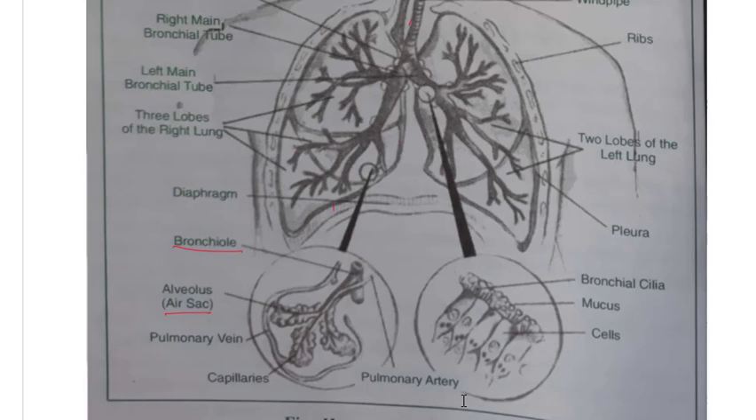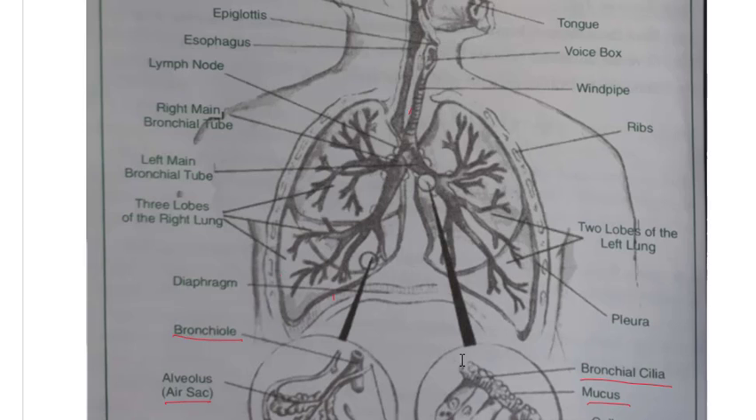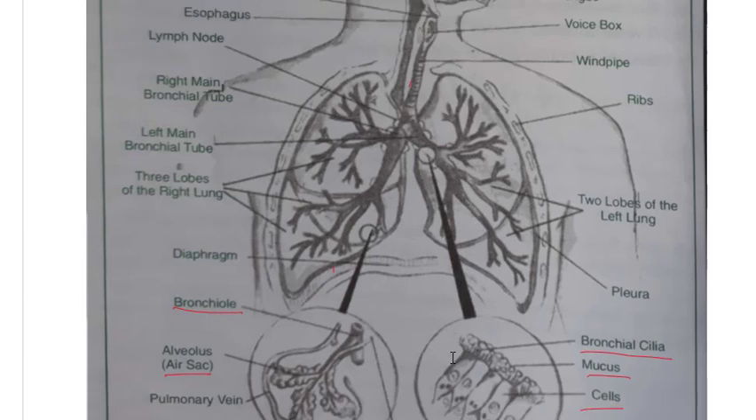Here this part they have expanded, and it is bronchial cilia. We have mucus present, and we have these cells shown. So these are all the different parts of the lungs.